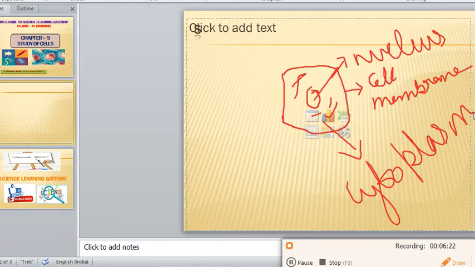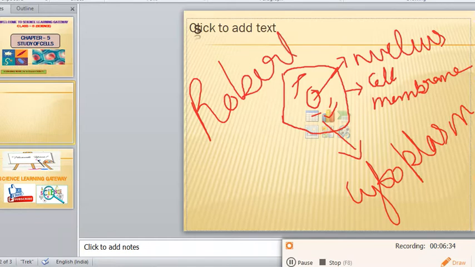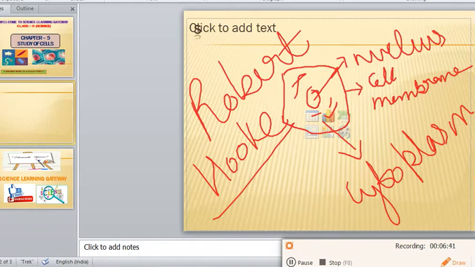So this is a small concept about the cell, and you should also know who discovered the cell. One scientist discovered the cell. The name of the scientist is Robert Hooke. You have to remember that Robert Hooke discovered the cell. Questions are asked from this section, a 1 mark question can come from here. Who discovered the cell? Then you can write Robert Hooke discovered the cell. We'll read about this discovery in detail in the chapter. So this was all about the cell.